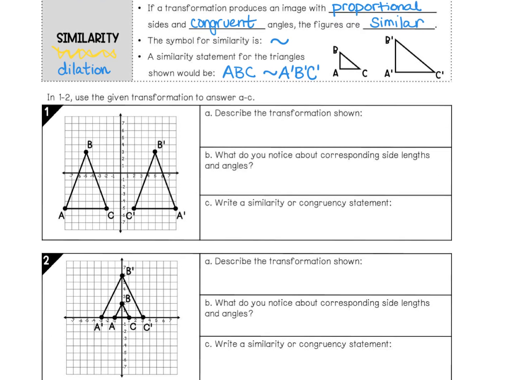So in example 1, we have triangle ABC, and then we have triangle A prime, B prime, C prime here. As you can see, the A is on the outer side here. The B and the B prime are equidistant from this y-axis right here. So just to describe this transformation, this is a reflection across this y-axis right here.